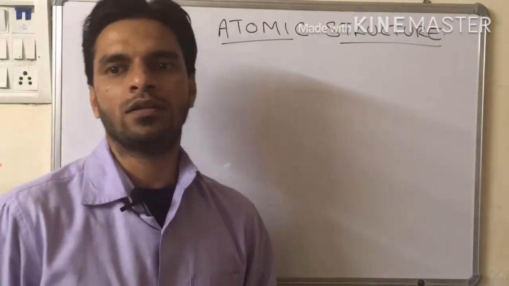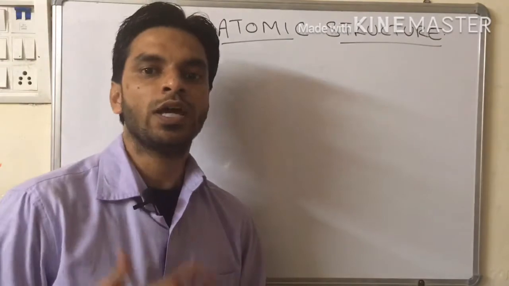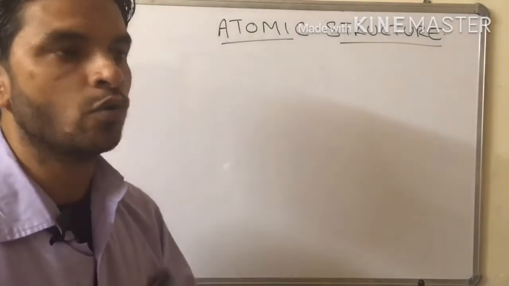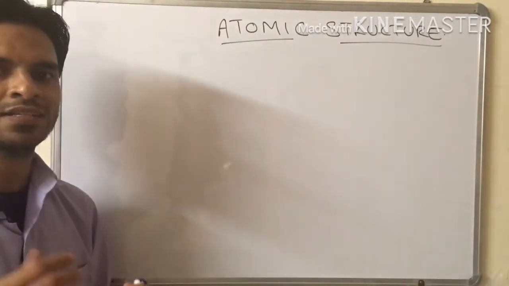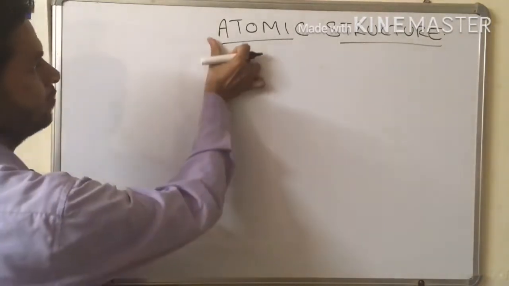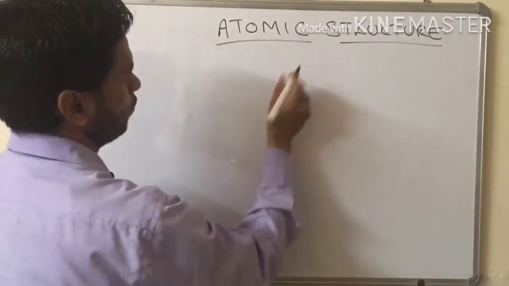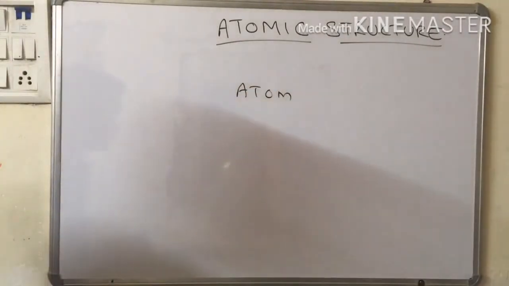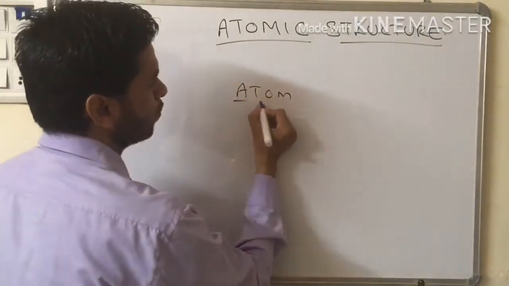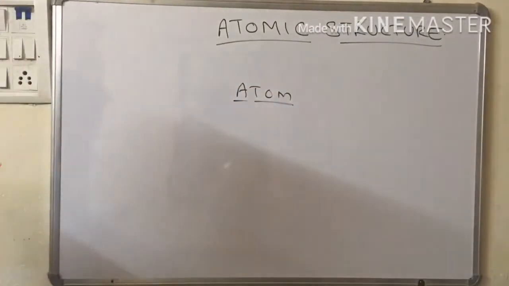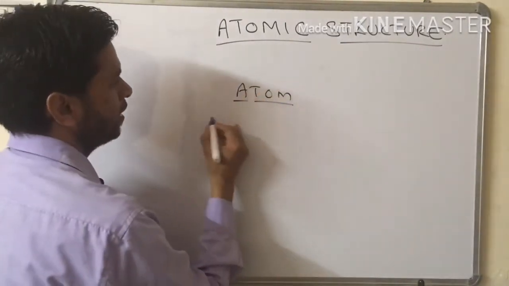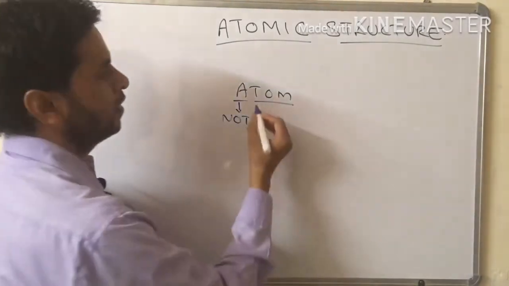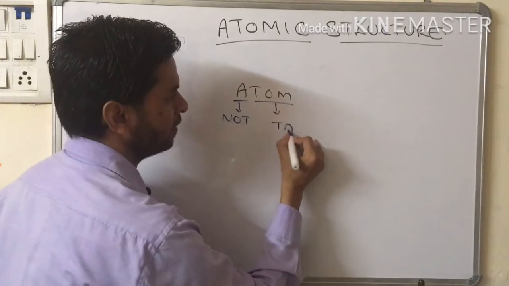Whenever you are learning something, it is very important that you should be aware of the word which you are going to study. So first let us understand the meaning of the word atom. The word atomic came from the word atom, and this atom is actually a combination of two words, a and tom. In Greek, remember, a means not, and tom actually means